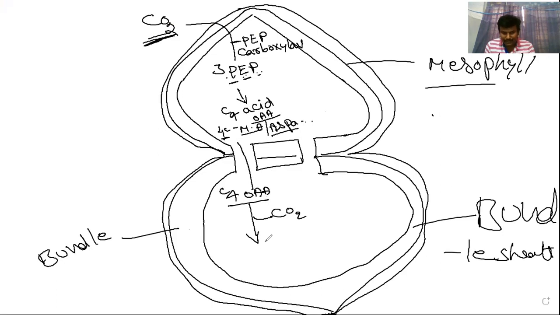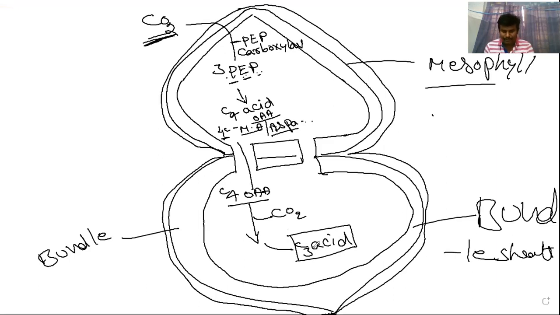And forms a 3 carbon compound, C3 acid. A 3 carbon molecule called C3 acid is formed. C3 acid means a 3 carbon compound, phosphoglyceric acid. Actually, in the diagram they won't mention that.